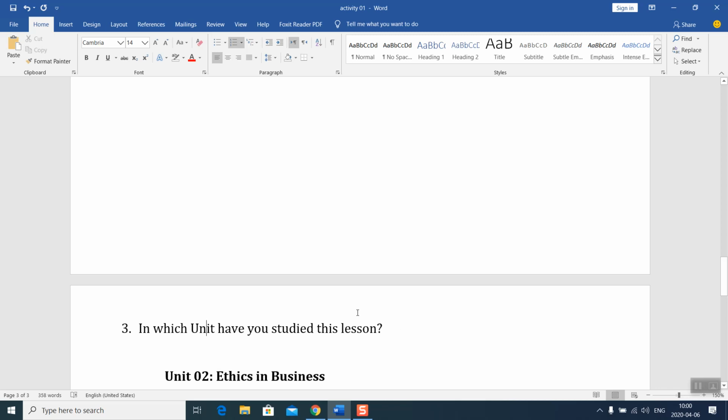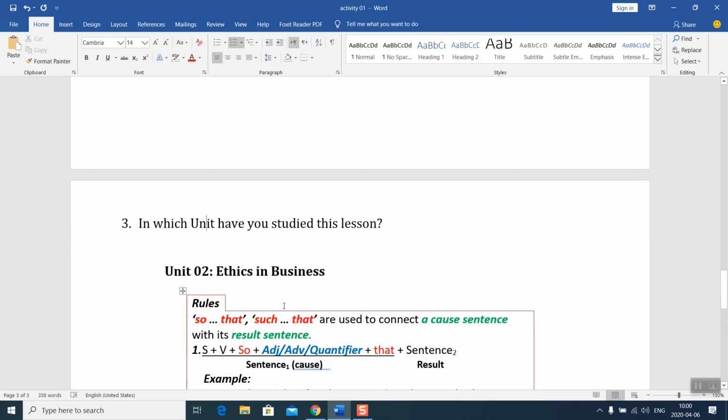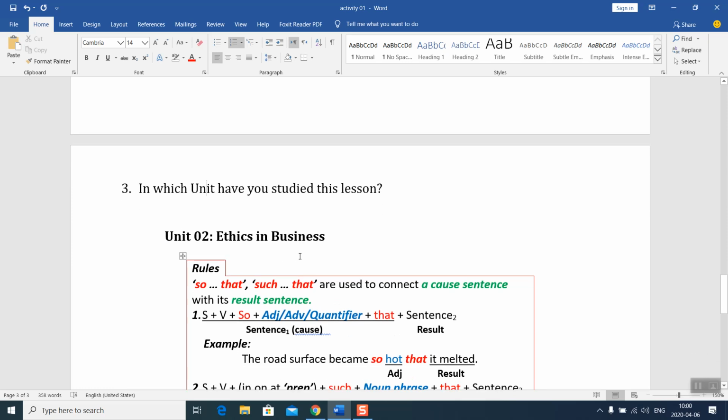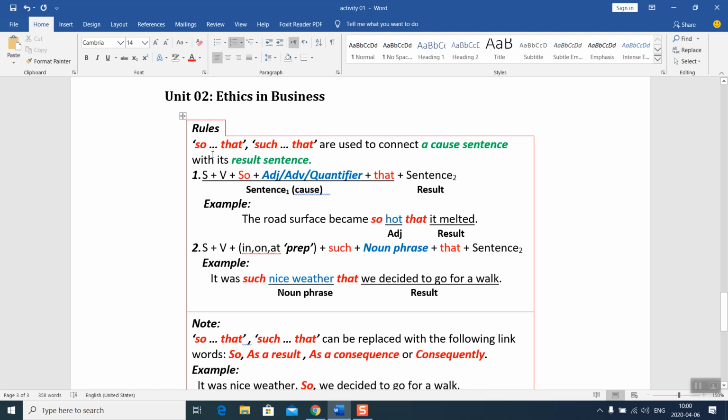I want to remind you about the unit. You must connect lessons with their units. We studied this lesson in unit number 2, Ethics in Business, and here you have the rules. So that and such that are used to connect a cause sentence with its result sentence.